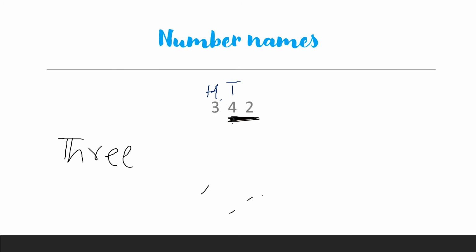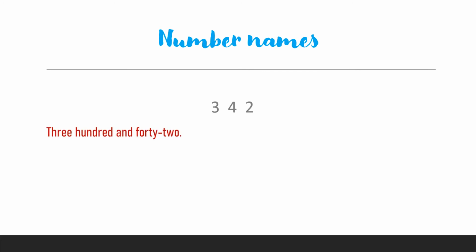We write 100 separately and then the last two digits together. So what will be the number name for this? 342. Now let's consider one more example.